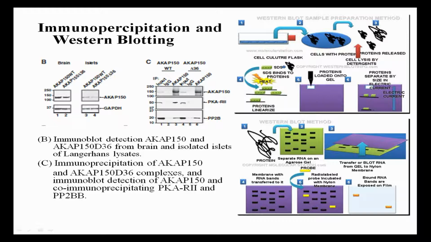The proteins are then transferred to a membrane, typically nitrocellulose or PVDF, where they are stained with antibodies specific to the target protein. Figure B here shows also an immunoblot of AKAP from the brain and isolated islets of Langerhans lysates. Lysates meaning preparations containing the products of lysis of cells.